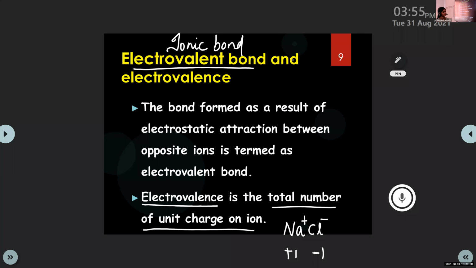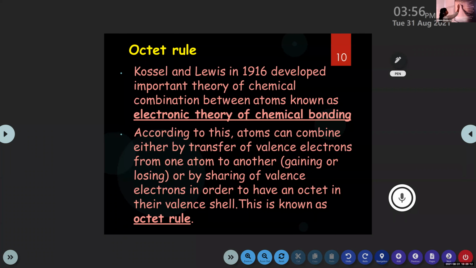Any doubt, anyone? Nothing, right? Okay. Then we are moving to an important rule, that is the octet rule.